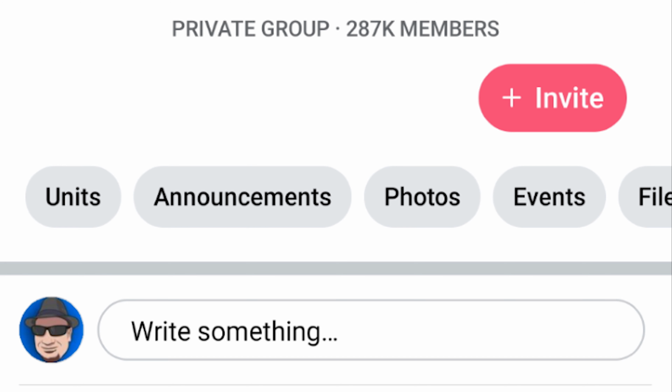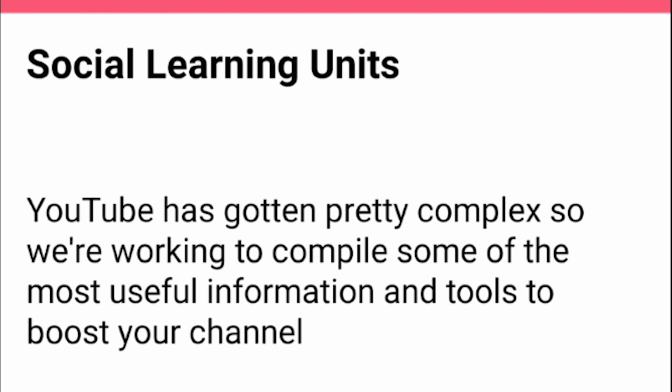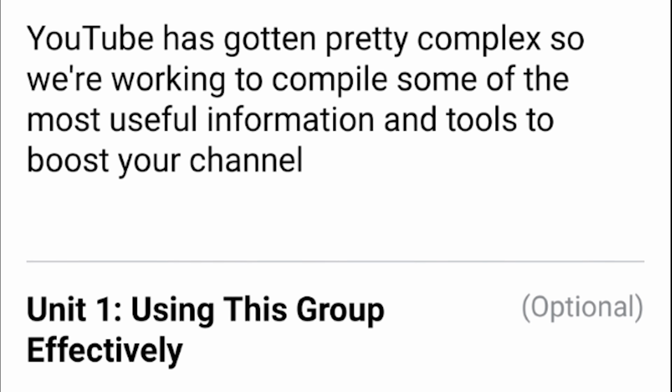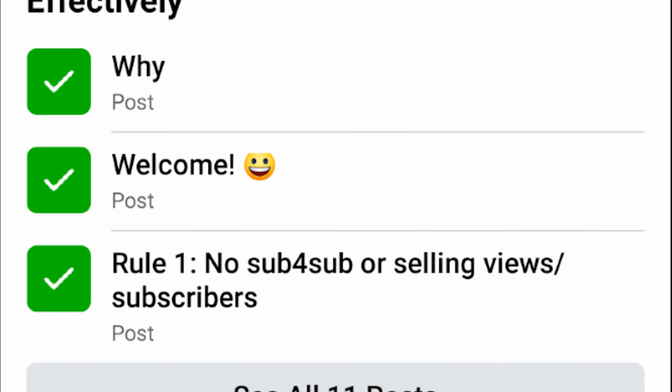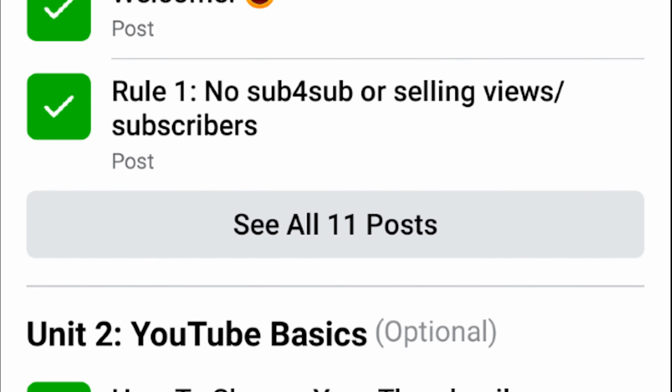On mobile, the layout is a little bit different, but the experience is very similar. The proper name for units, the full name, is actually Social Learning Units, and that's generally how you'll see it displayed on mobile once you click into it. You can scroll through to see the various units, and it will preview the first 3 posts of each unit, and if there's more than 3, you can just click See All to see more of the posts in a particular unit.